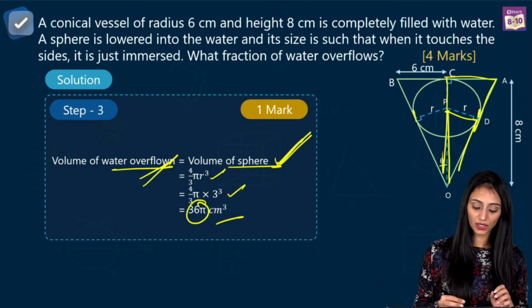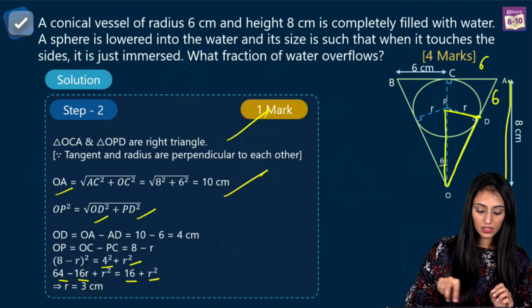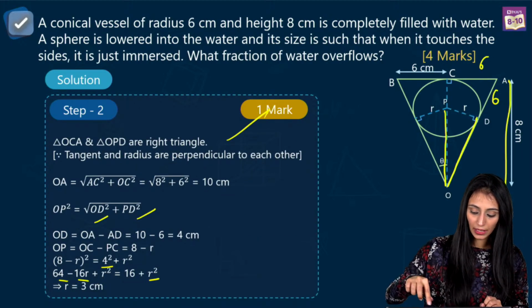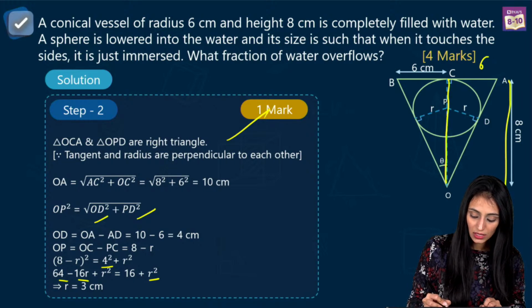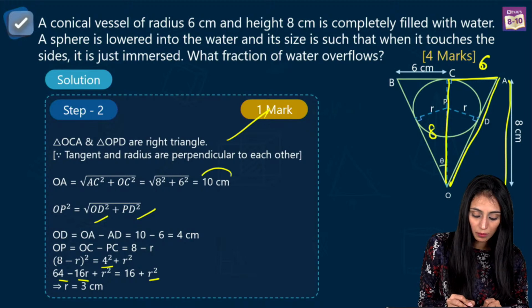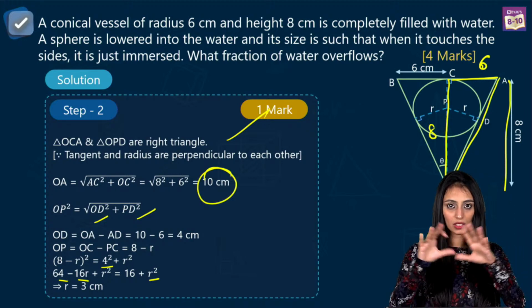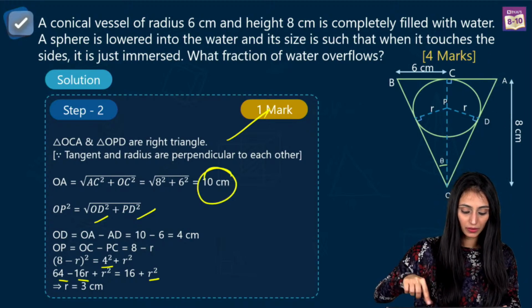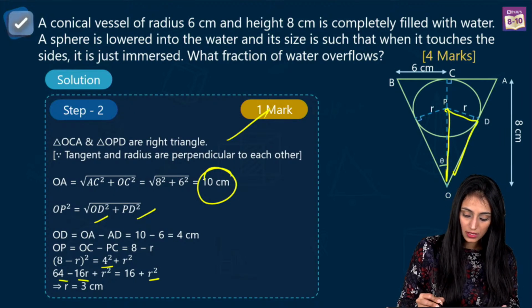Ananya, how to find out the radius? See, this bigger triangle OCD has a height of 8, and this length is 6. So you can get OA from here using Pythagoras, that's 10 centimeter. I'm just telling you a summary of how to get the radius. Now in this triangle, this is r.